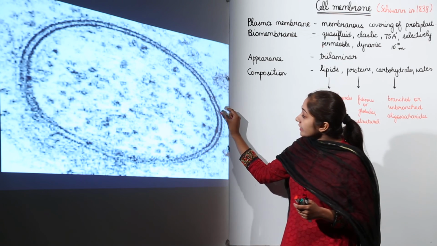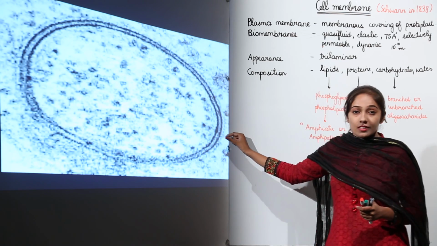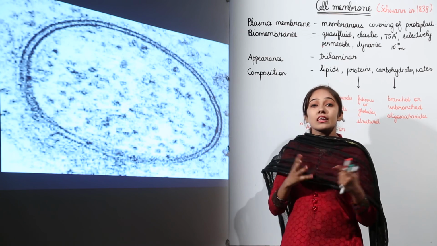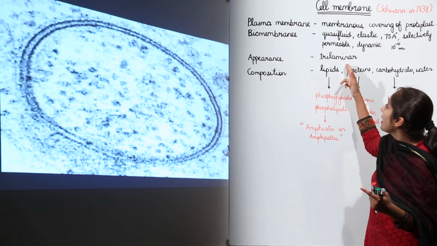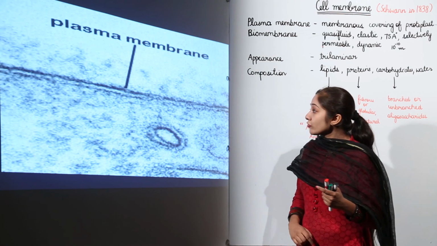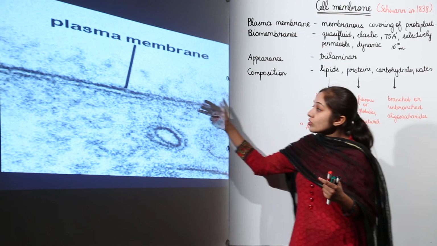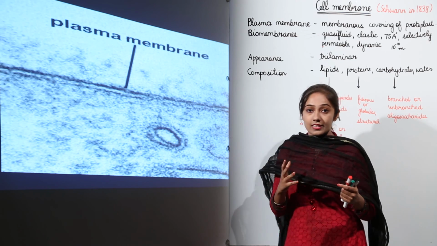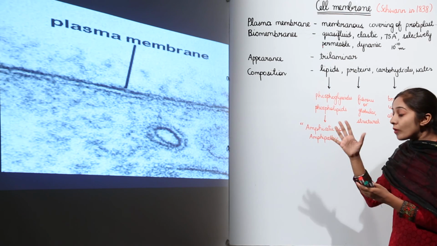You can see that this is not a single layer. The plasma membrane is trilaminar, meaning there are 3 layers. I have another image for you, which also shows that the plasma membrane has 3 layers. How are these 3 layers?